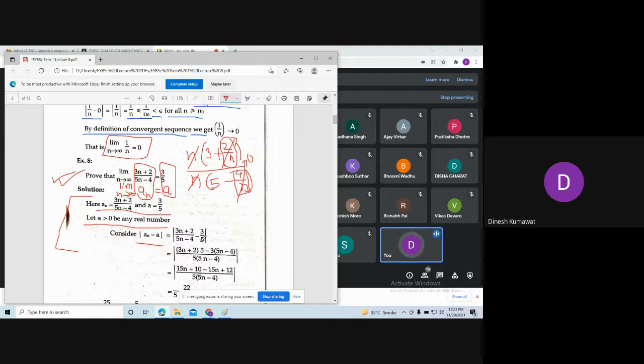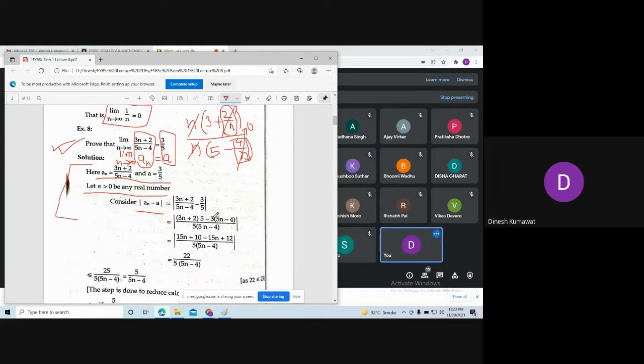Okay, now do the cross multiplication. Okay, and simplify up to here, and please let me know whether you all have reached here. Yes, sir. Okay, these are nothing but basic algebra.